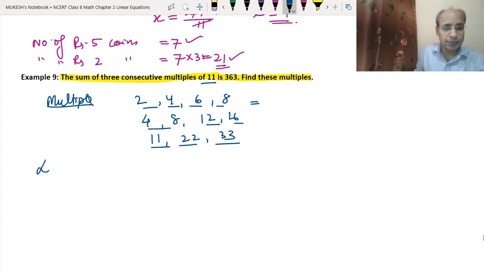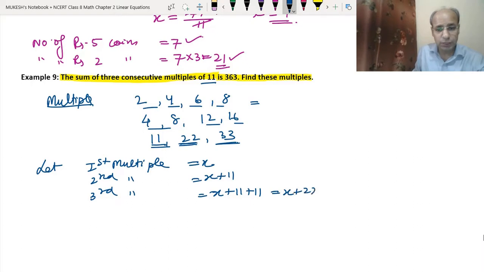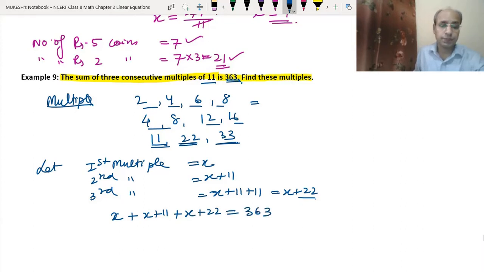Okay, so let the first multiple be x, then the second multiple will be x plus 11, and the third multiple will be x plus 11 plus 11, because 11 plus 11 is 22, and 22 plus 11 is 33. That means x plus 22 is the next multiple, and their sum is 363. That means x plus x plus 11 plus x plus 22 is equal to 363.